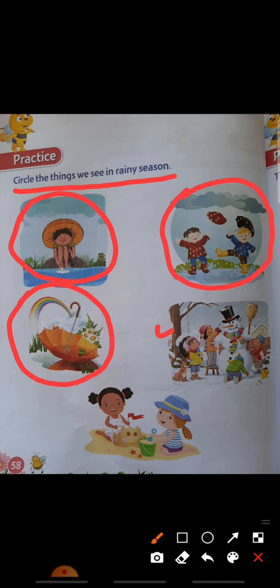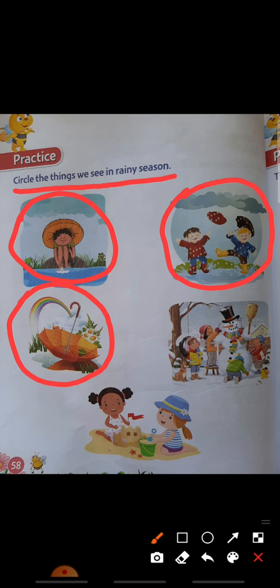So is the fourth picture a rainy season picture? No, it is a winter season. Okay. Next, the fifth picture, is it a rainy season picture? No, it is a summer season picture. Okay, so these three pictures are things we see in the rainy season. Okay, children. So these also you have to practice.